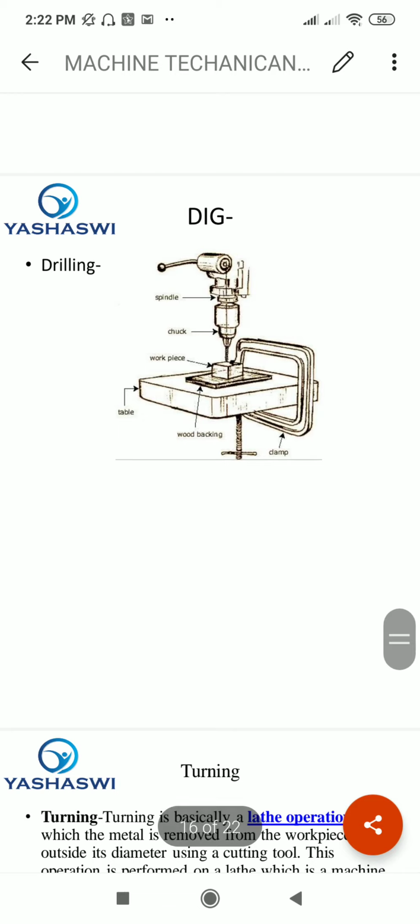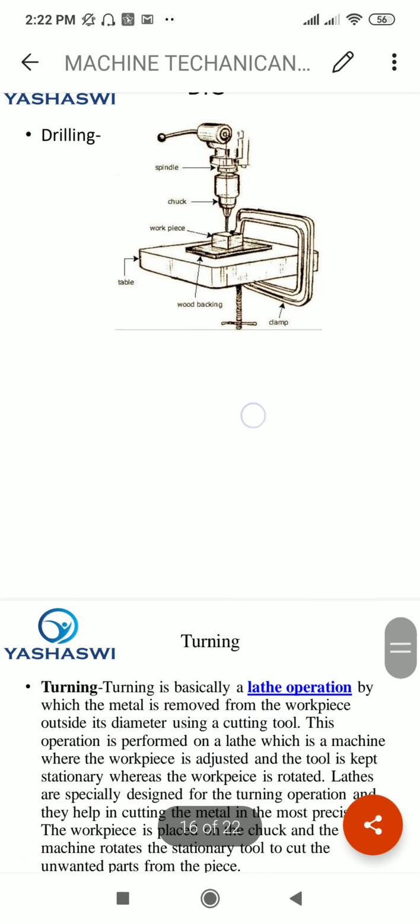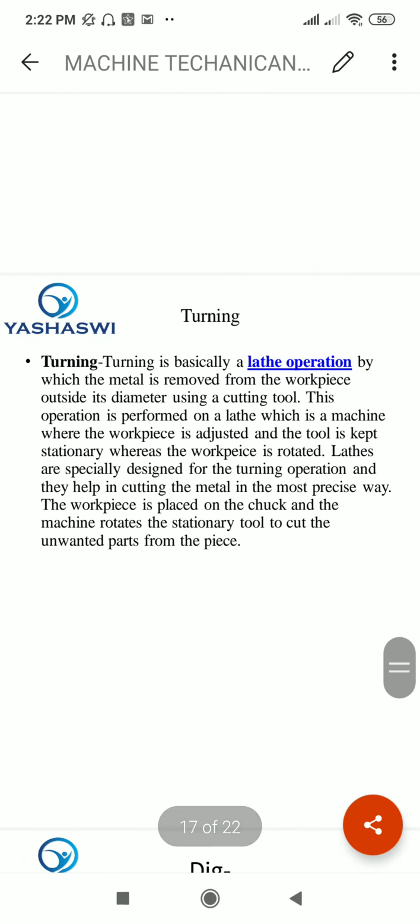The diagram shows some components, that is spindle, chuck, workpiece, and table with wooden back and clamping system. These are the drilling operations, which we now know, and where it is used. It is common for machining operation. Now the components of drilling machines are over.